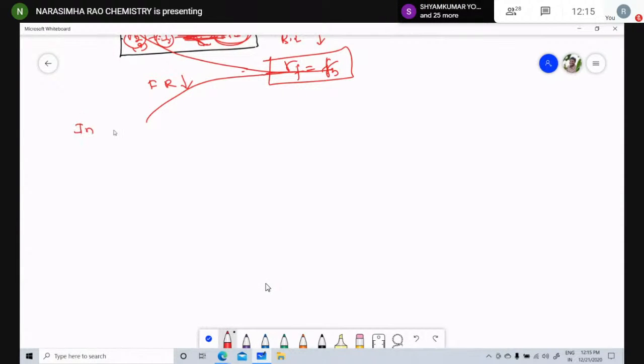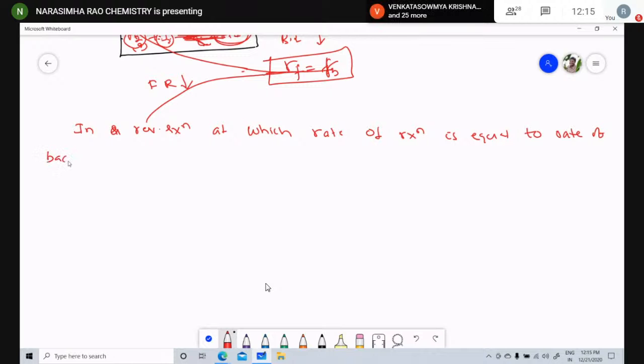In a reversible reaction, the state at which the rate of forward reaction is equal to the rate of backward reaction is called the equilibrium state.